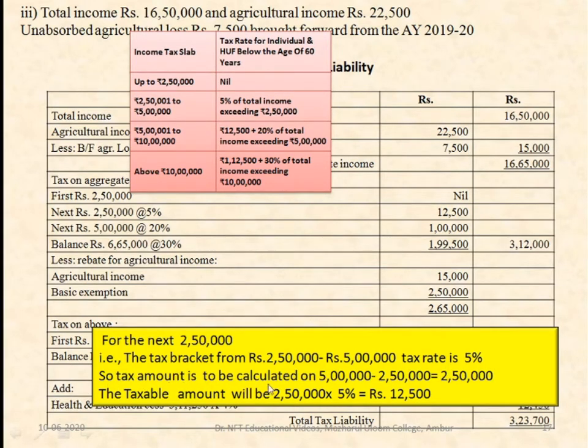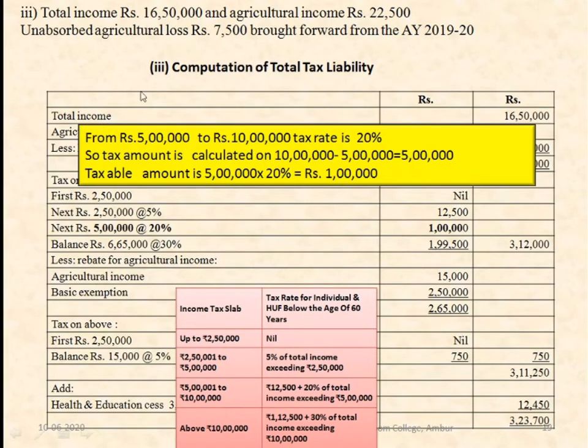So the tax amount is calculated on 5 lakh minus 2,50,000, that is 2,50,000. The taxable amount will be 2,50,000 into 5%, that is 12,500.